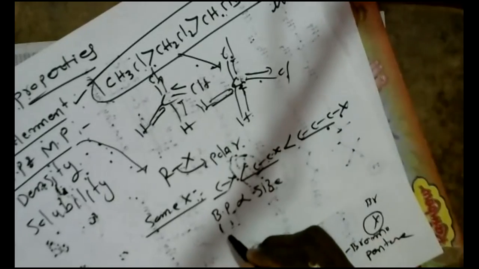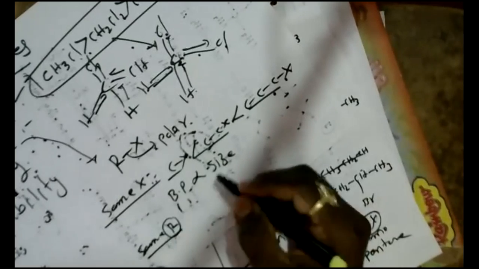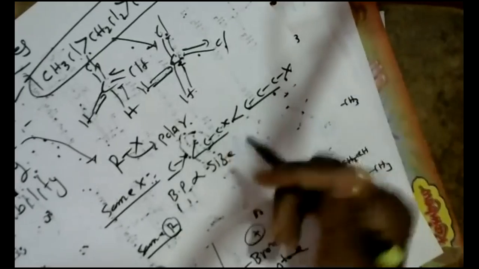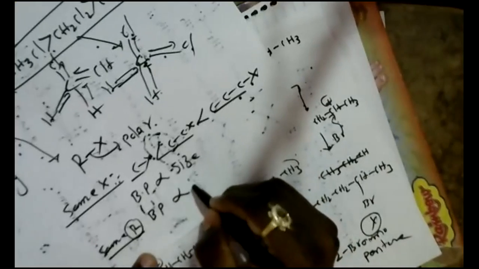One more point to remember, dear students: in case of the same alkyl group, the halogen may be chlorine, bromine or iodine. How is the boiling point? Here also the boiling point is directly proportional to the size of the halogen.